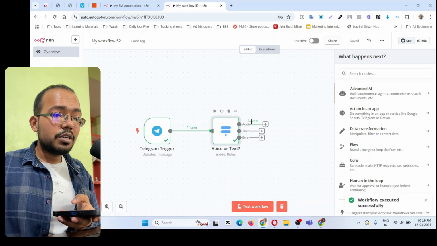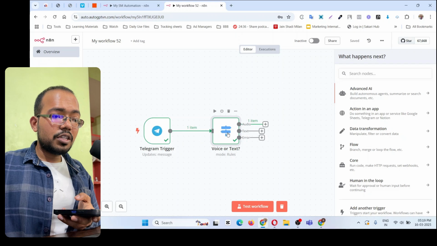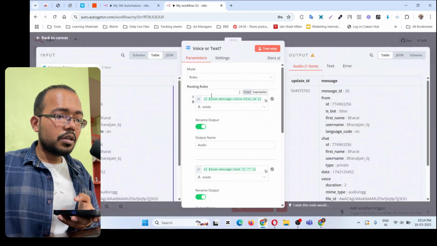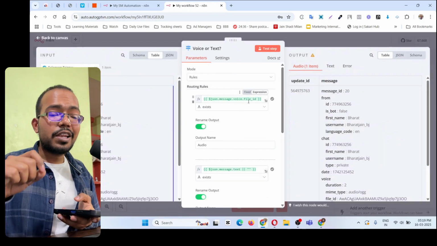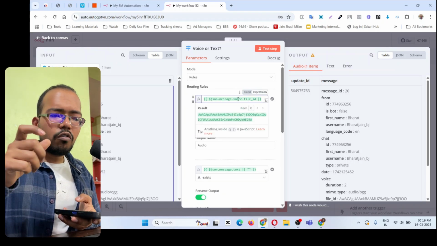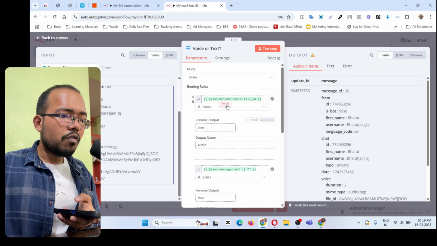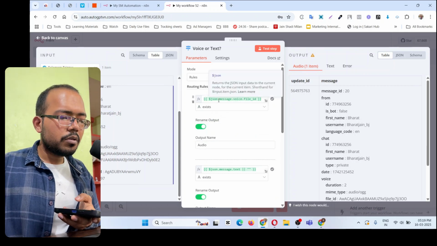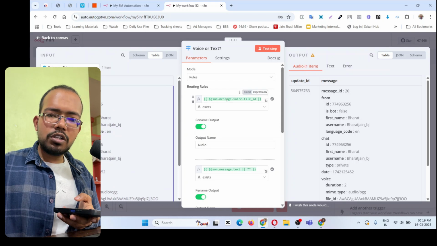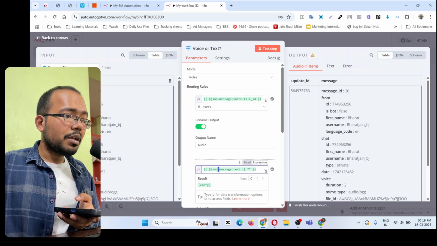And this one item, you can see the one item showing in the audio. So this is executed. Let's see. The green color is showing, it means it is a valid value. So how do you get this value? Basically, once you record your voice message, you can come over here and inside the voice file ID, simply drag and drop over here. Okay. So I already have the value, I'm not dragging and dropping. So for the voice ID, you get the message from here. For the text ID, you can get the message from here.